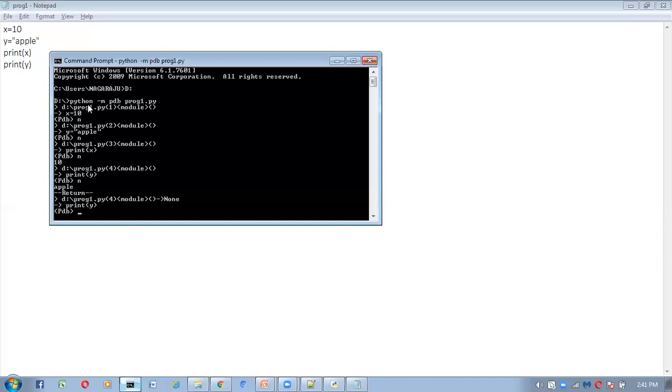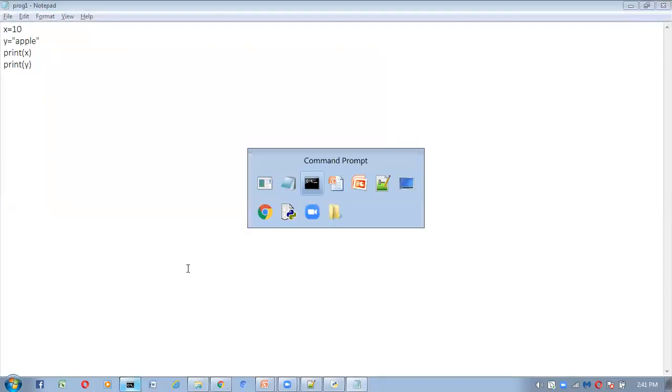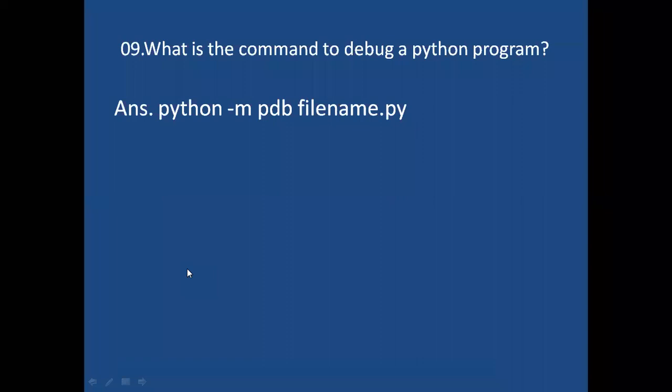What is the command? python -m pdb program.py. If you want to come out, give Control Z and click Enter, and you will come out. So like this, we can debug the Python program by using python -m pdb file name .py.